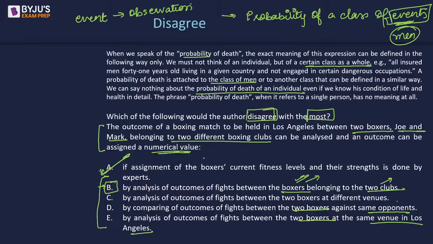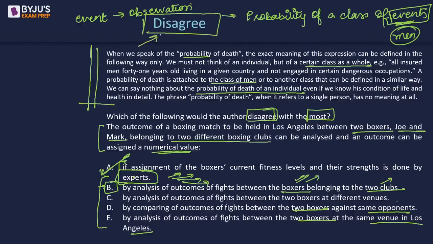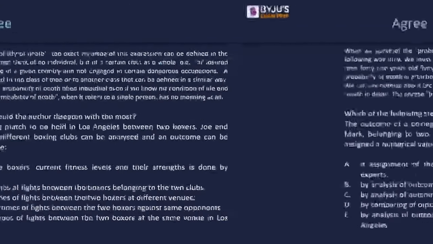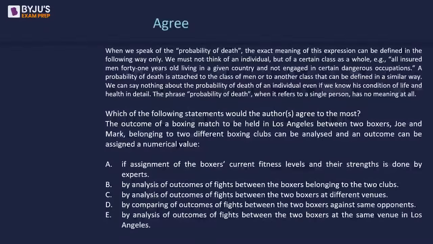So it's only in this one. If assignment of the boxers' current fitness levels and their strengths is done by experts, we are not relying on any previous class of events in this case, just on the recommendations of the experts. Something that has not been discussed in my paragraph and has not really been suggested by my paragraph. So it's A. Excellent. Okay, some of you didn't see disagree. See, I wrote disagree in the title of the slide. Now, how about this one?